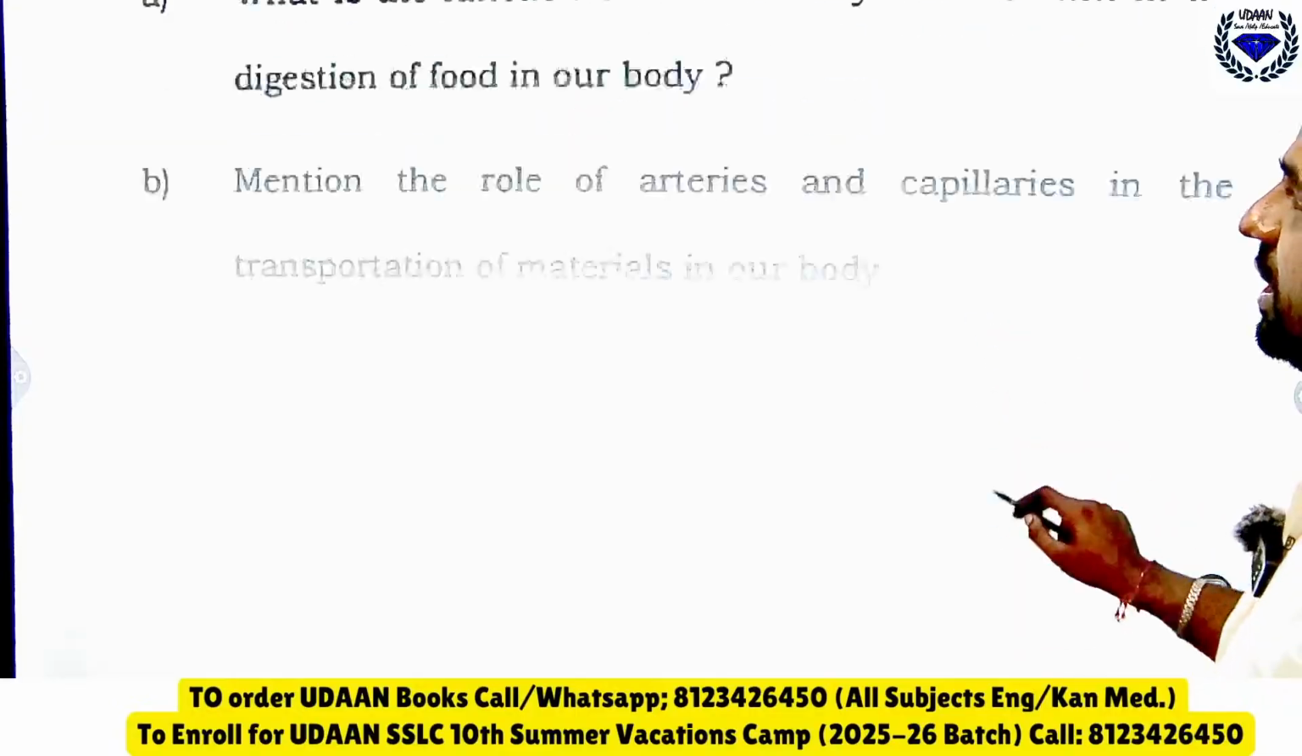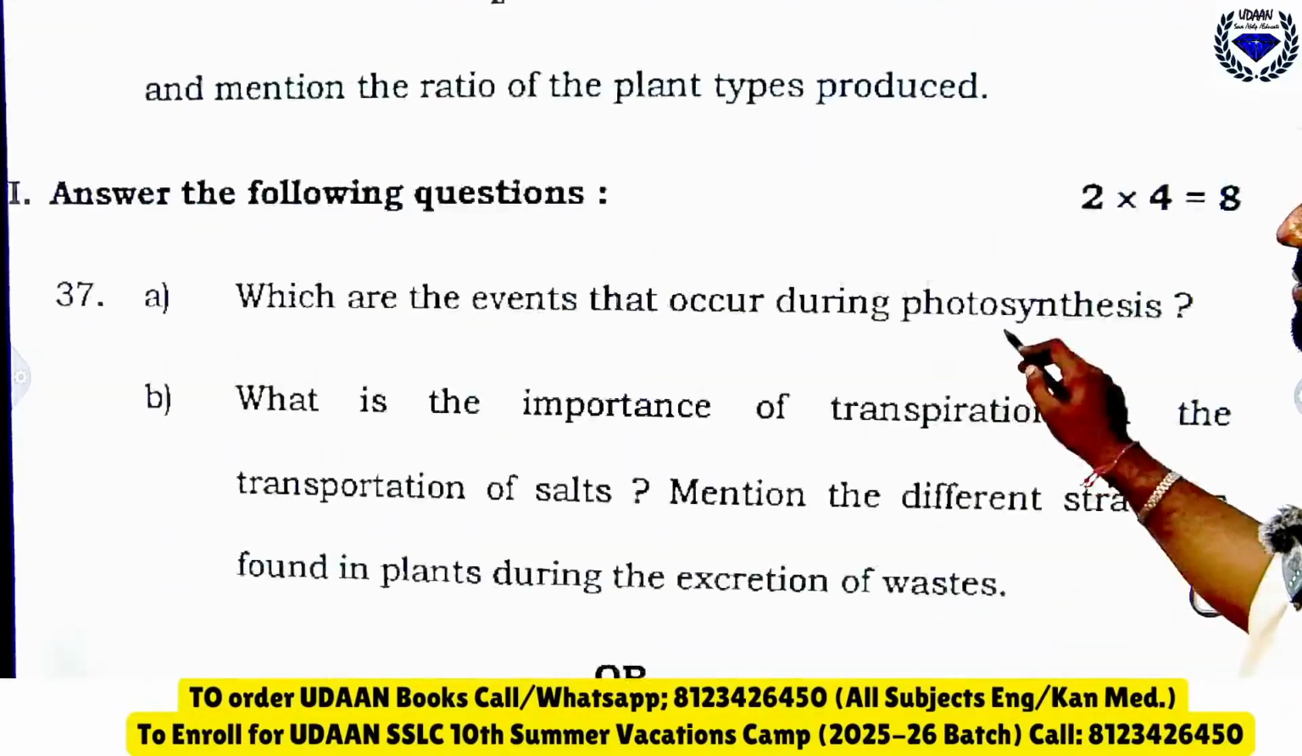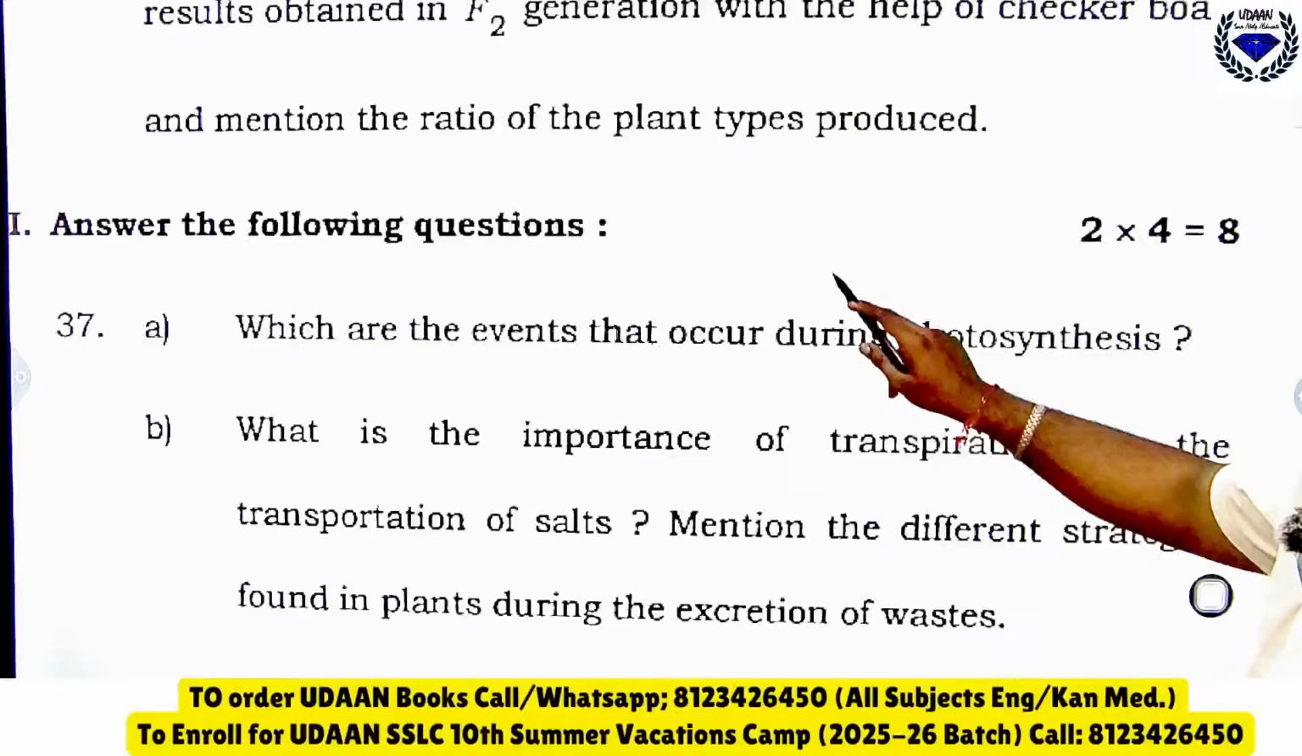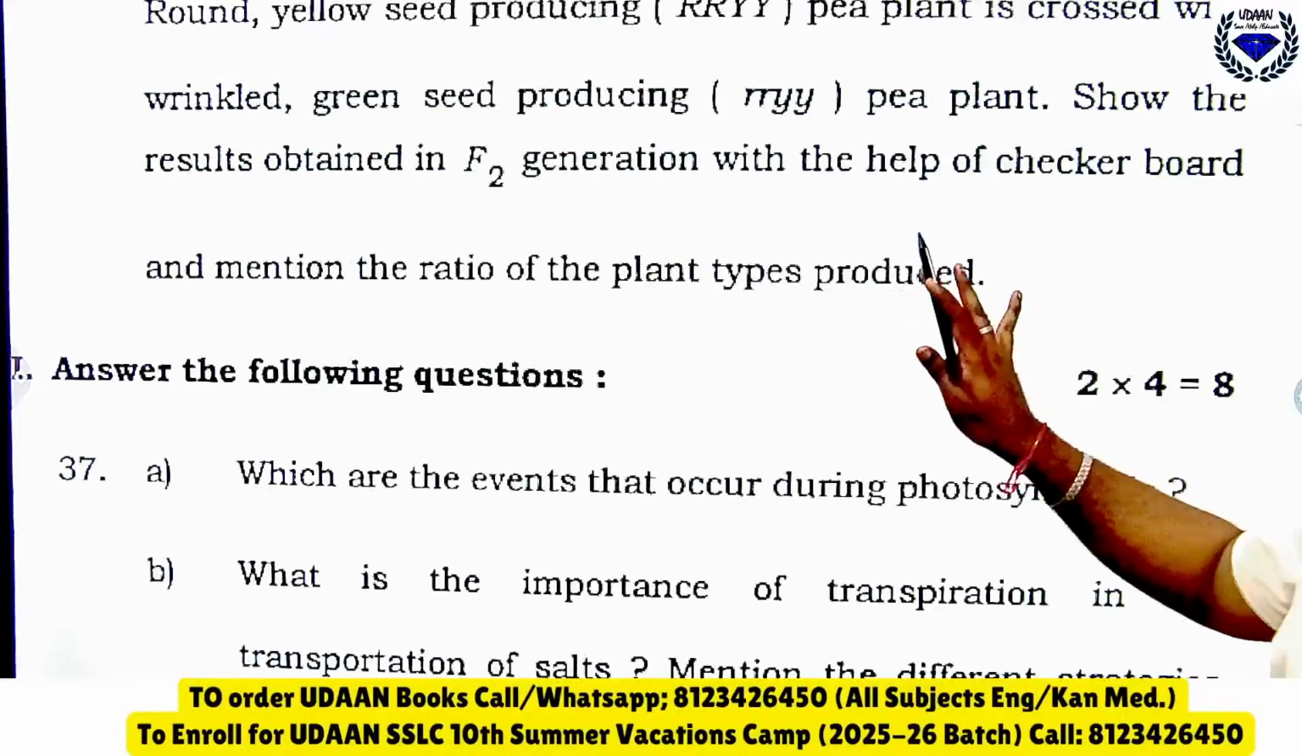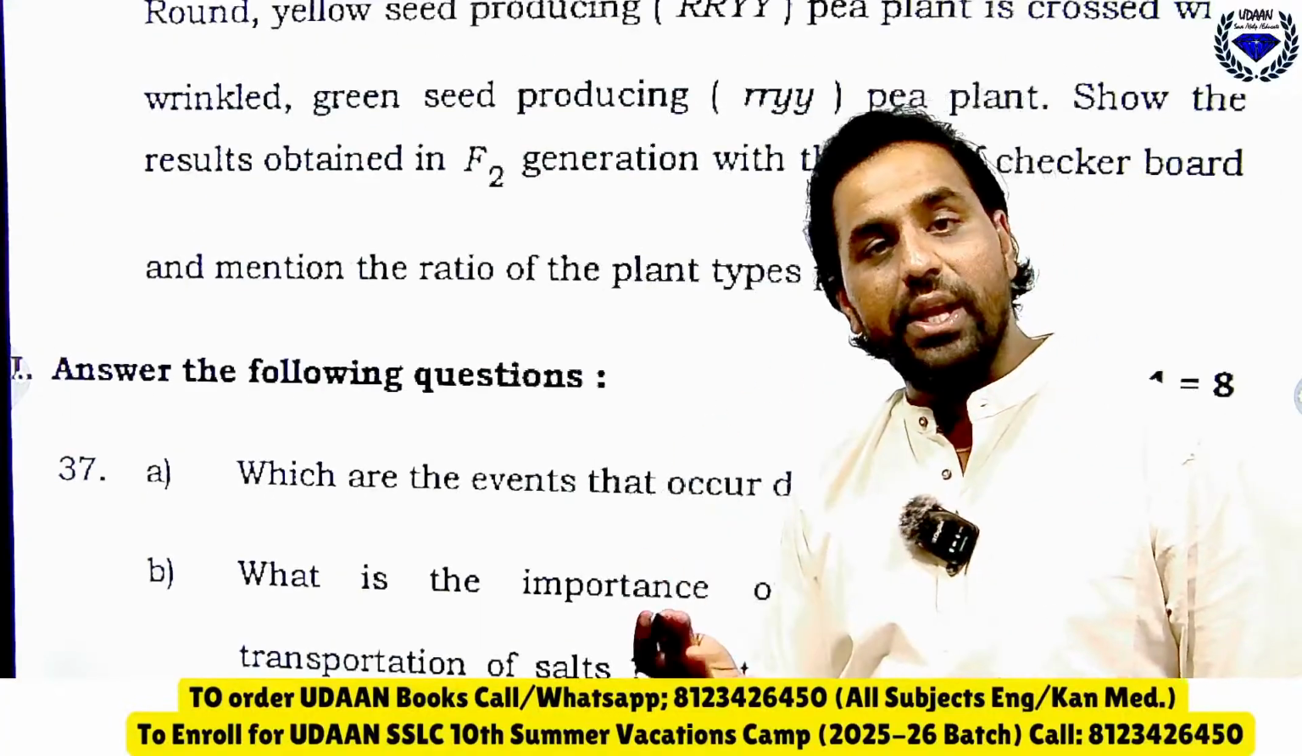Coming to the next question, okay, so this one we have done now. Mention the ratio of the types of plant produced. It is 9:3:3:1 we got.